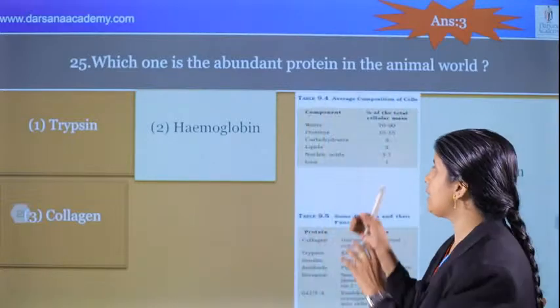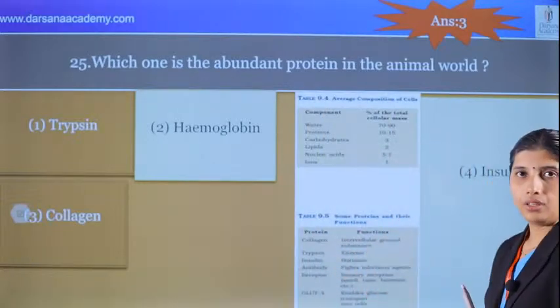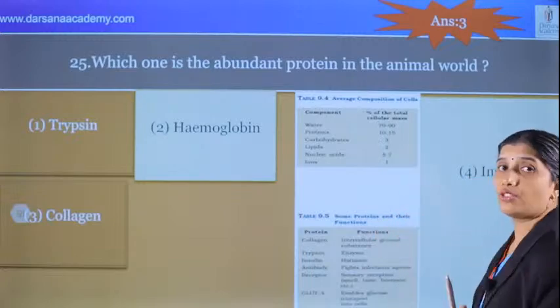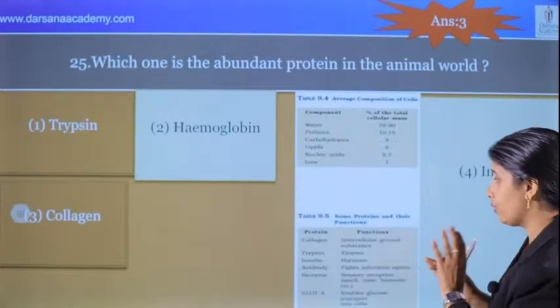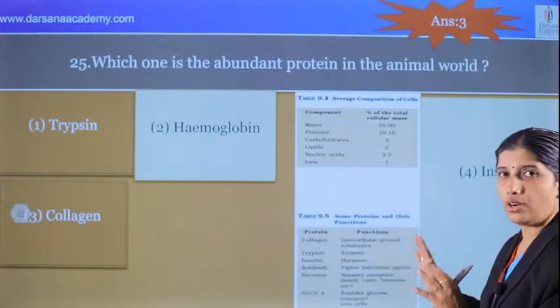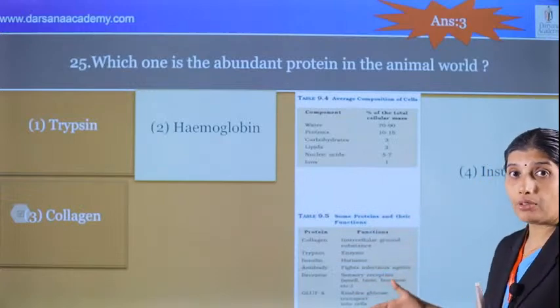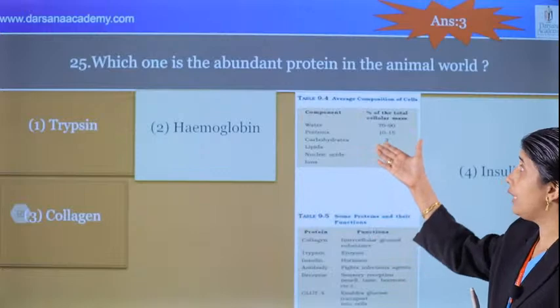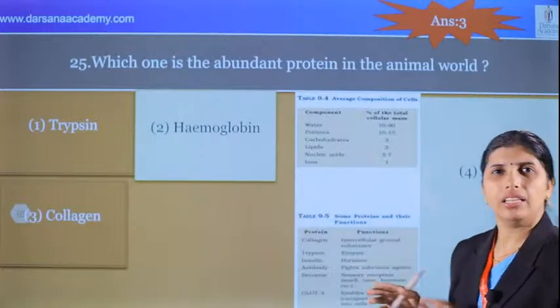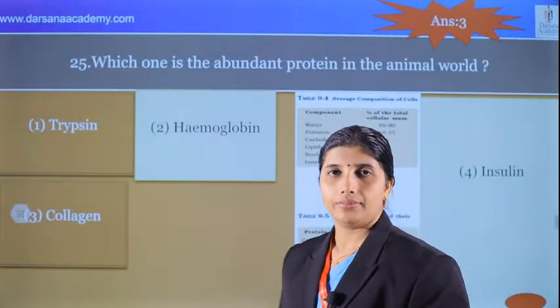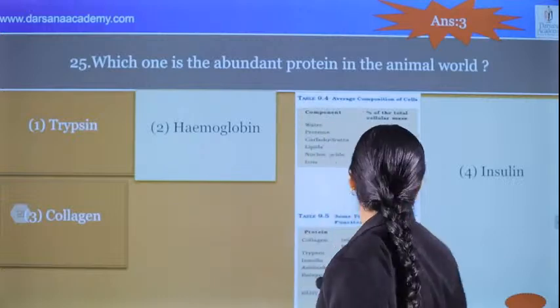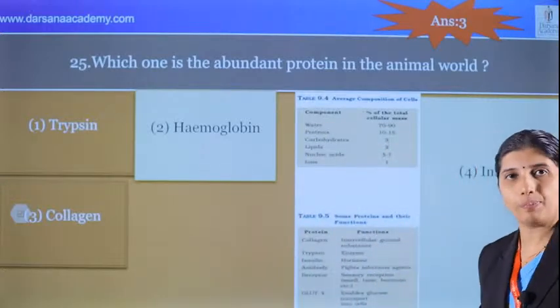And we can see that this type of tables are in the NCERT. Study all the tables. Maybe that will be asked as match the column or mismatch pair, one word questions from these chapters. Study all these points. Okay, everything. GLUT enables glucose transport in the cell, and what about the percentage of carbohydrate in the cell? 3. These types of questions are there. Okay, we can move to the next chapter.